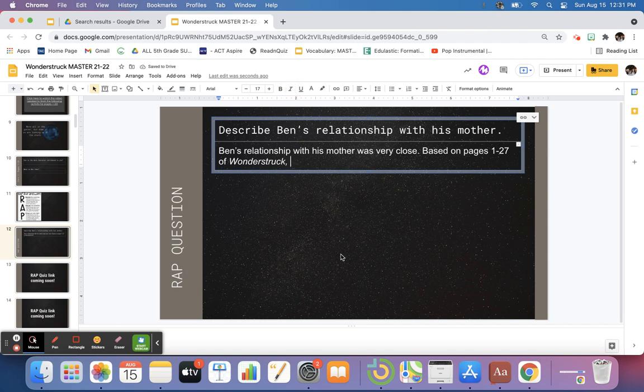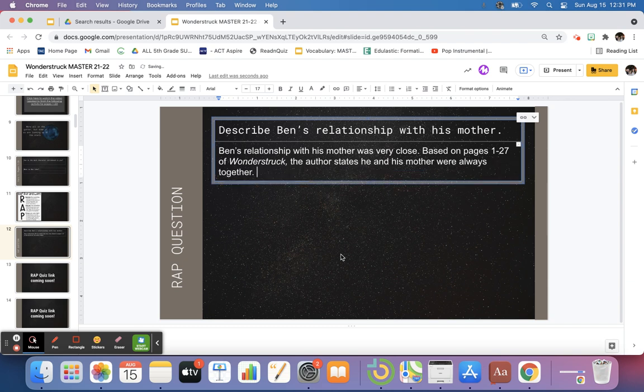Based on pages 1 through 27, the author states that, and I'm going to look for quotes his mom said, that he and his mother were always together, period. I'm going to use some specific examples, like the turtle. So when I find the turtle, I'm going to reference it.